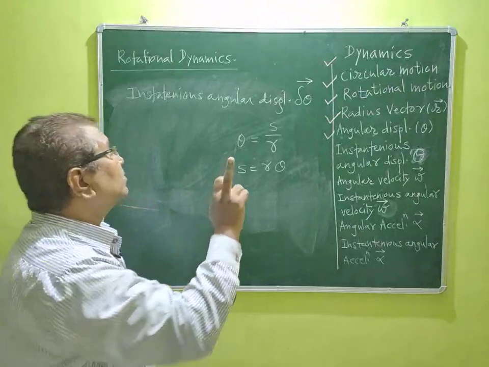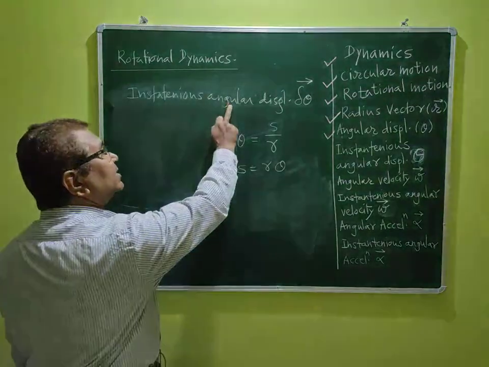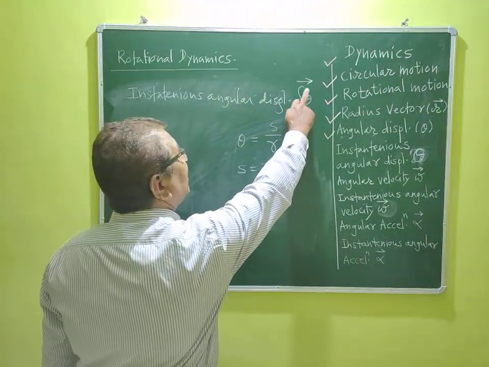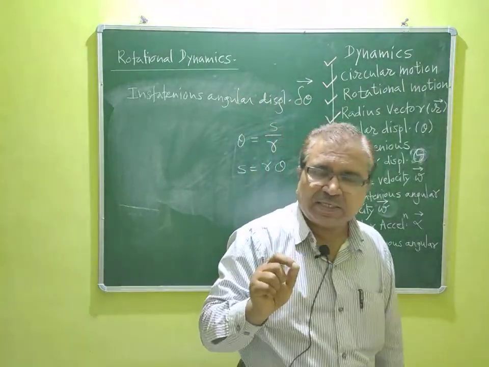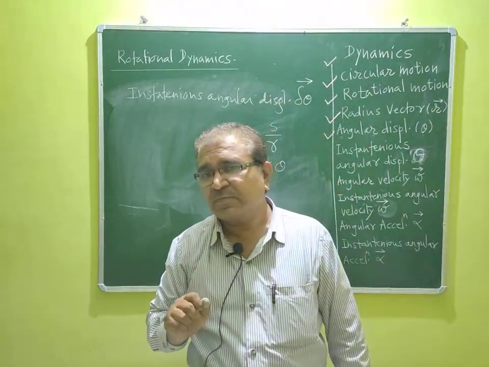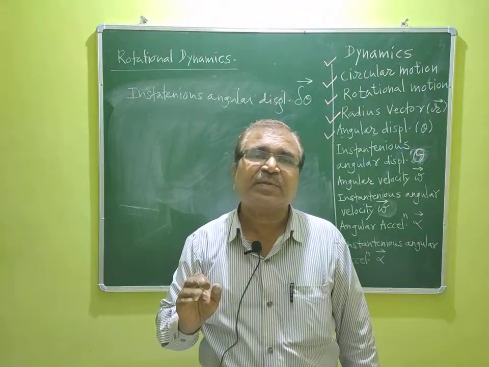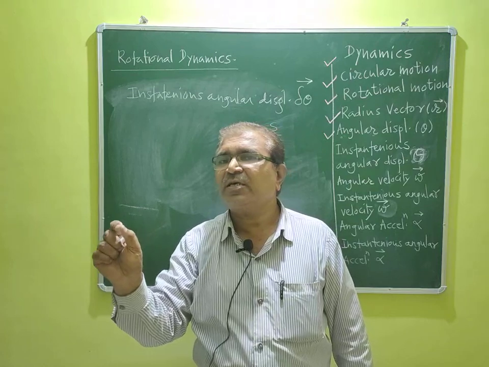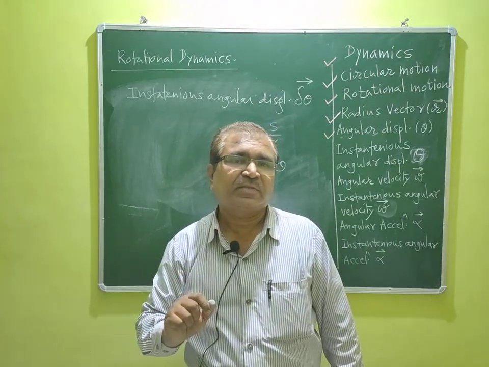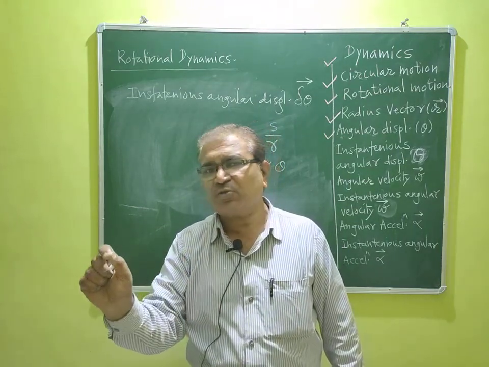And then come here instantaneous angular displacement delta theta vector. If the word instantaneous comes, this angular displacement occurs within a short interval of time. Time tends to 0.